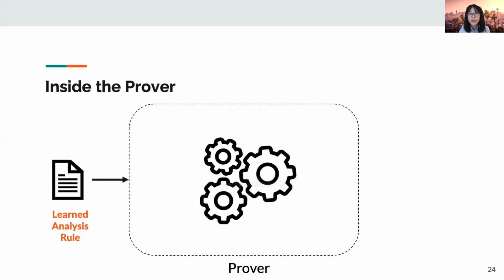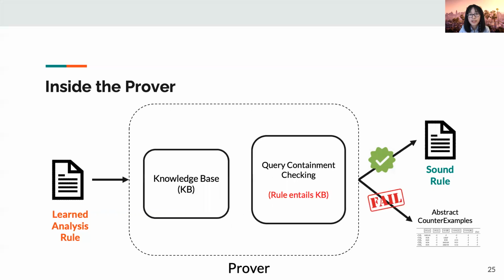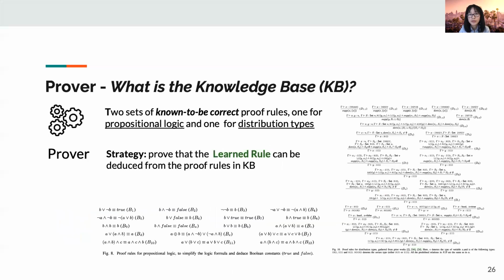Till now, we got a general overview of the synthesis framework and the learner component, but the prover component still looks mysterious. We only know it either fully verifies the programs or generates counterexamples. Let's demystify what's inside. Inside the prover, there are two parts: knowledge base and query containment checking.